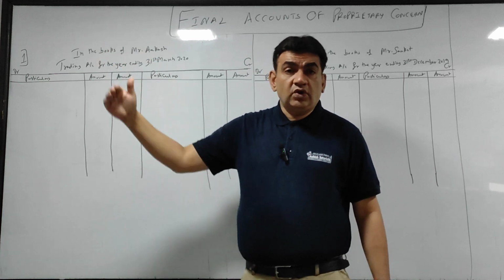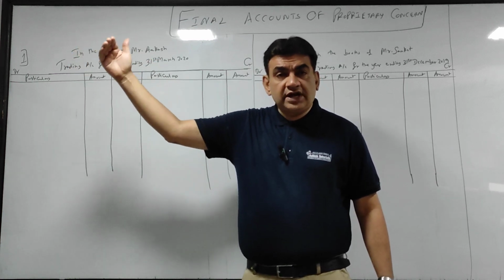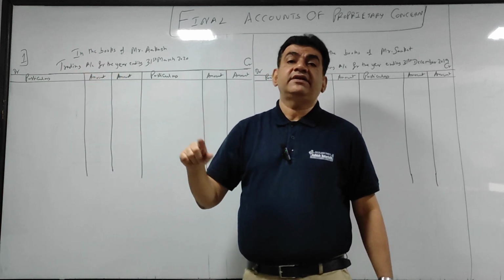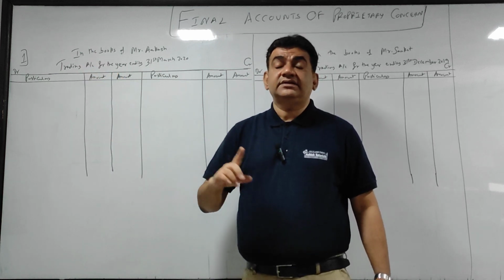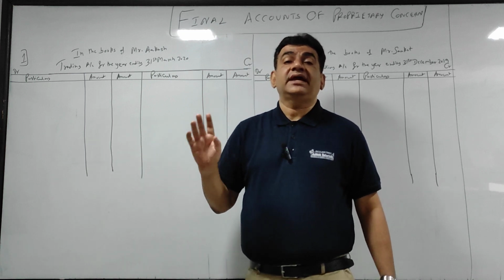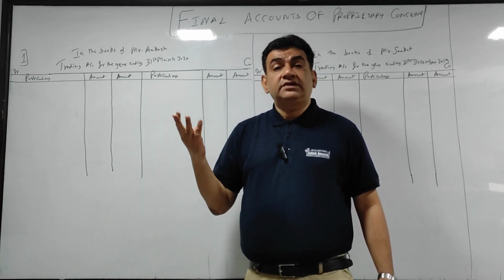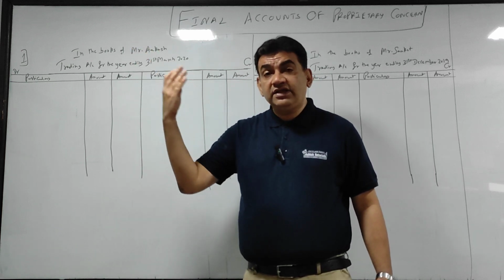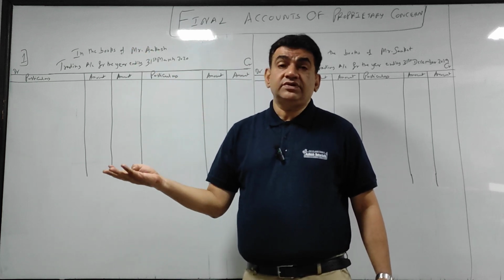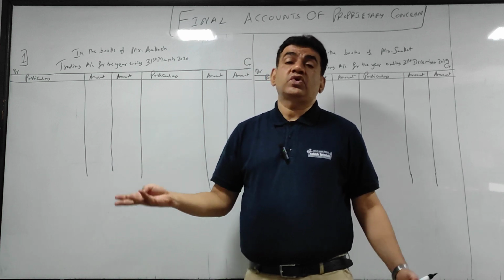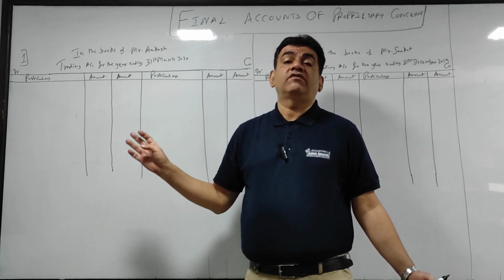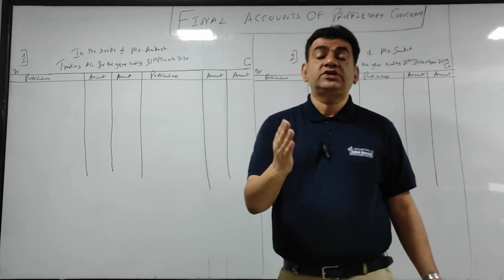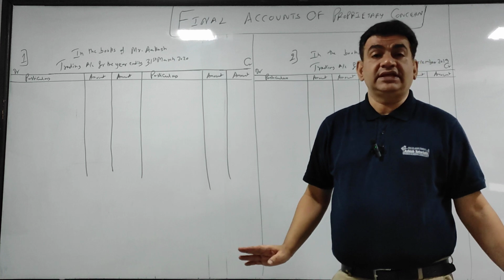When the goods come in, unloading happens, goods are unloaded from a transport, truck or tempo, you pay that charges connected with purchase. So that is a type of direct expense. So transport on purchase of goods, or any custom duty if you're buying goods from abroad, wages, all these are examples of direct expenses. There are a few other examples. As and when we proceed towards the chapter, I'll keep on explaining.